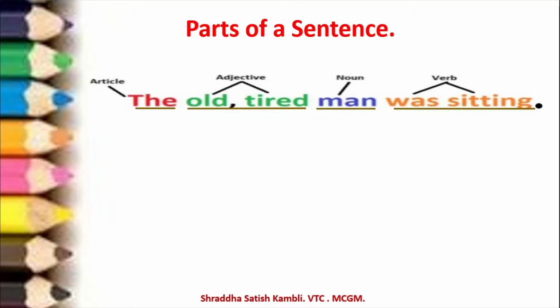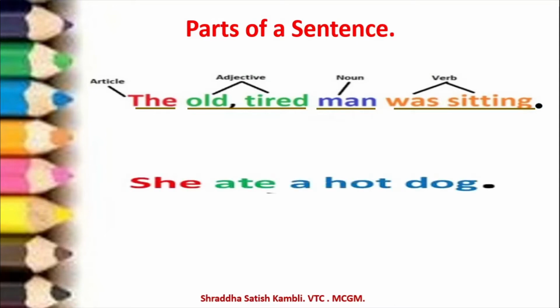We have seen what the meaning of subject and predicate is in the previous video. So I will not repeat it, because if I keep repeating it, then we will not be able to move ahead. Let us take one more example so that we understand what are the parts in a sentence. So, "She ate a hot dog." Now this sentence can be a little confusing. It is not as easy as you think it is.